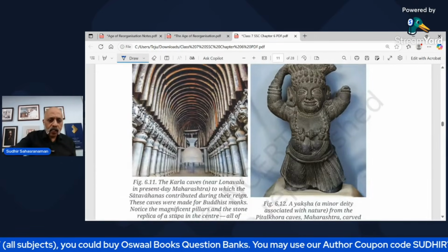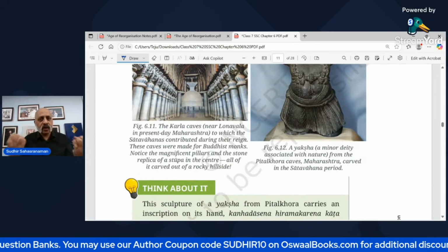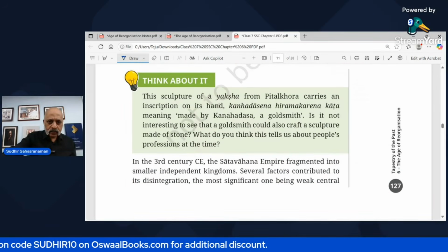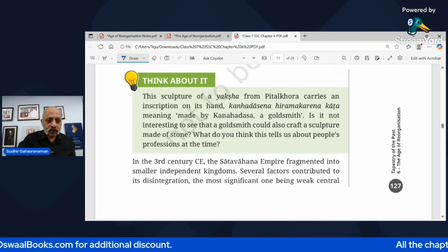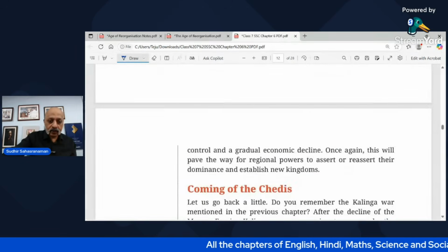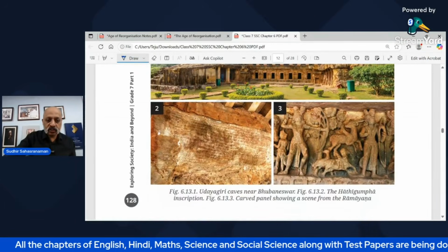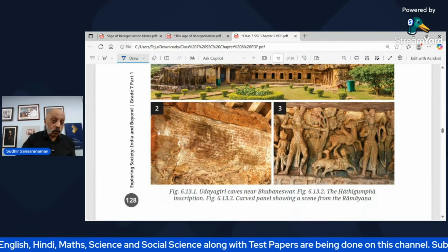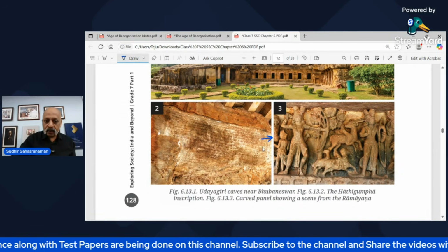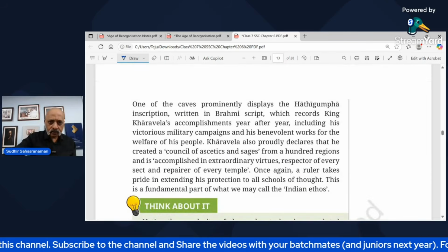These are some of the temples and caves which were there. Yaksha means some kind of a demon goddess entity. Kanhadasa, a goldsmith, was also into sculpting. So you are seeing the coming of the Chedis. Now this is a very important structure. These are the Udaygiri caves, in Odisha near Bhubaneswar, and this panel is showing a scene from the Ramayana epic.